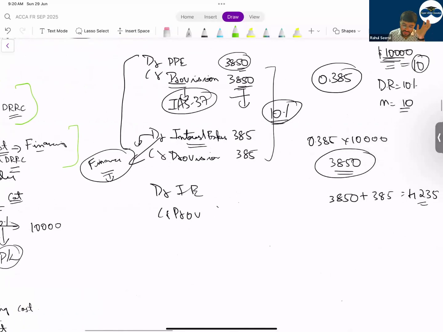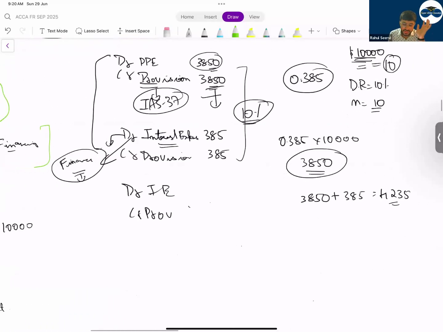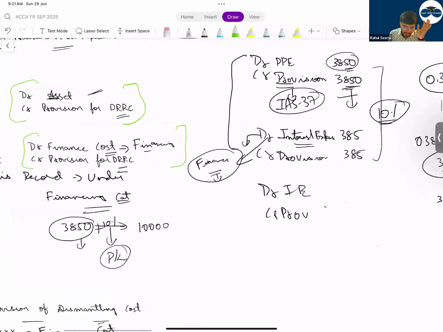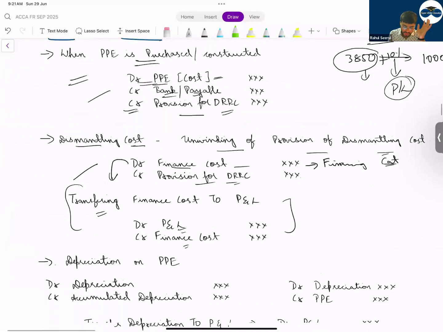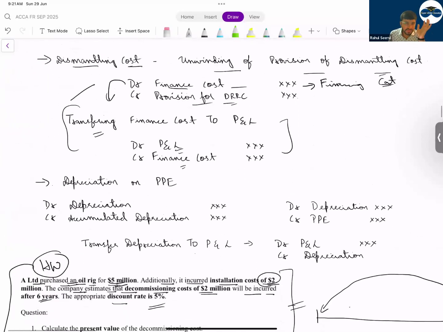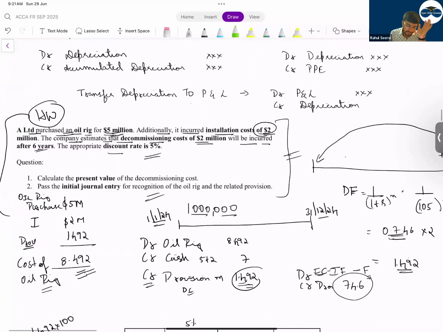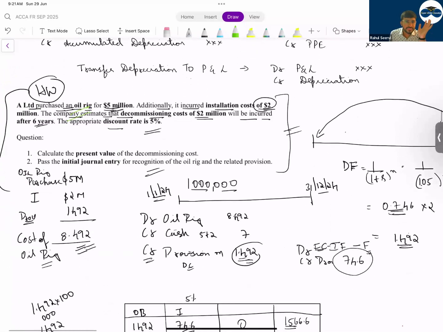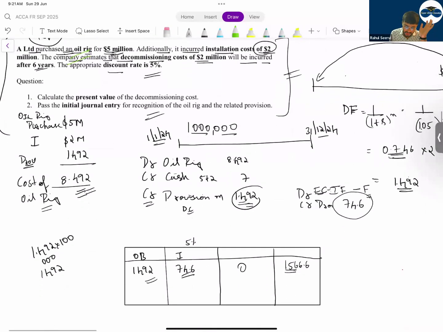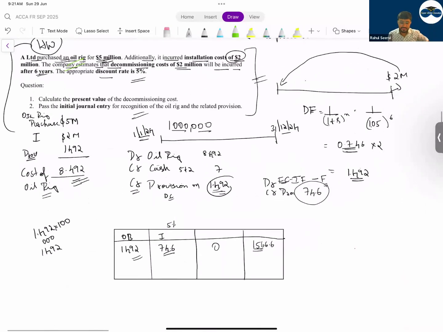So this was the example we had done, discounting etc., of 10,000. Then journal entry. I hope the journal entry is clear to everyone. Journal entry is frequently tested in MCQ. Then we had done this question of oil rig. See here. We had calculated the discounting factor and got the value as 1492.